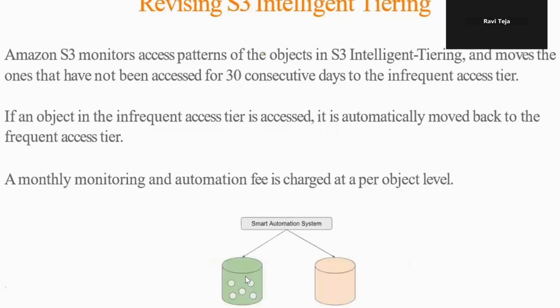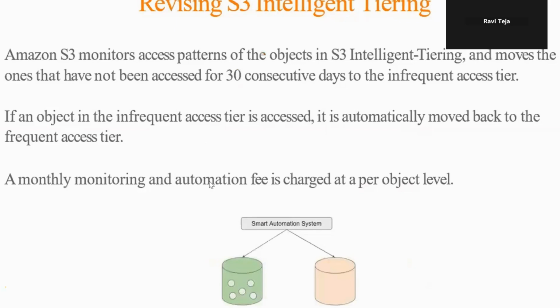If you are not accessing them for up to 30 days, then they are going to be moved to infrequent access. Otherwise, they stay in frequent access. After 30 days, if you are not using that file or folder, it needs to be stored in the infrequent access type. This is what we understand here.